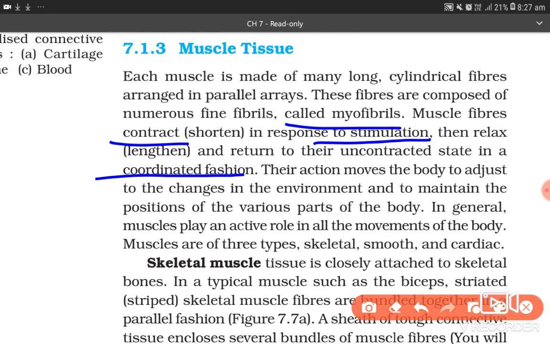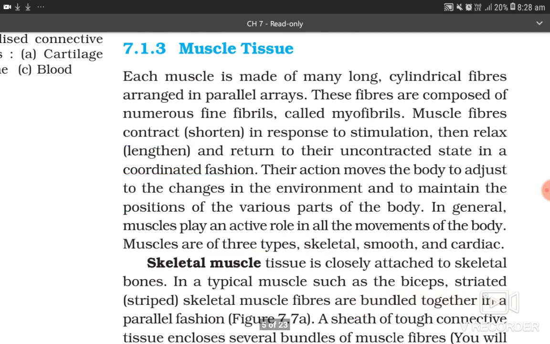Their action moves the body to adjust to the changes in the environment and to maintain the position of the various parts of the body. In general, muscles play an active role in all movements of the body. Muscles are of three types: skeletal, smooth, and cardiac.